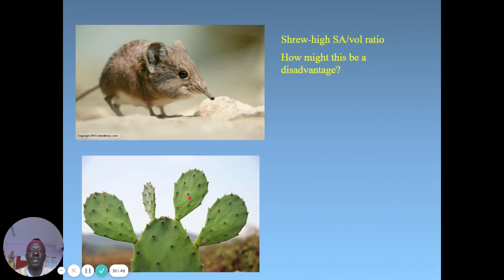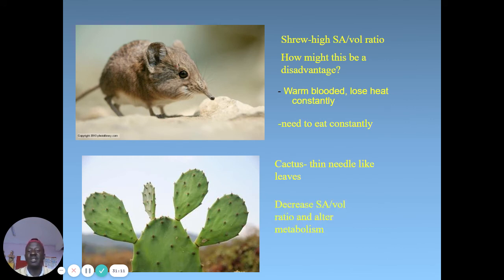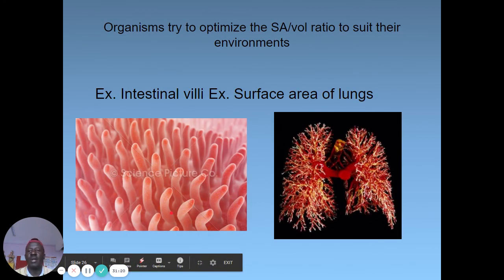Might this be a disadvantage? Warm blooded animals lose heat constantly. Yes, it's a disadvantage to eat constantly. This one must eat constantly, as I've been mentioning, because it has a small size, which means a large surface area to volume ratio. Cactus has thin needle-like leaves, which decrease the surface area to volume ratio, and therefore it conserves water because it lives in a desert. That's an adaptation.